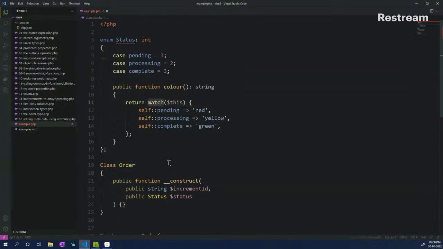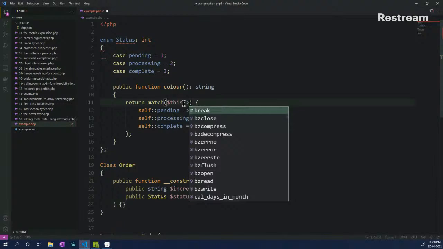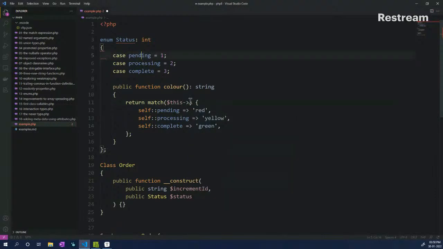So it can be done using this as well. So we looked into the match expression in our first example, so we are using that. We are using this, which means the status, right? And you don't have to use any pointing to, let's say, pending or something like that. It directly takes that. And here I am checking if it is pending, then it should be red. If it is processing, it should be yellow, and if it is complete, it should be green, right?